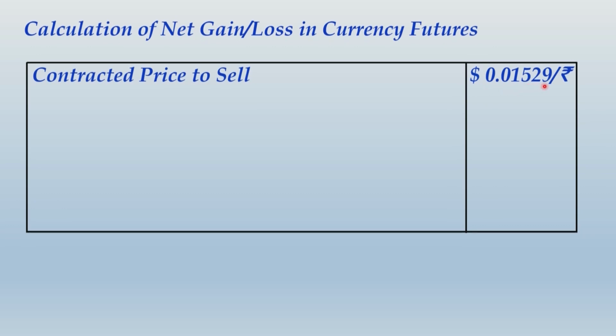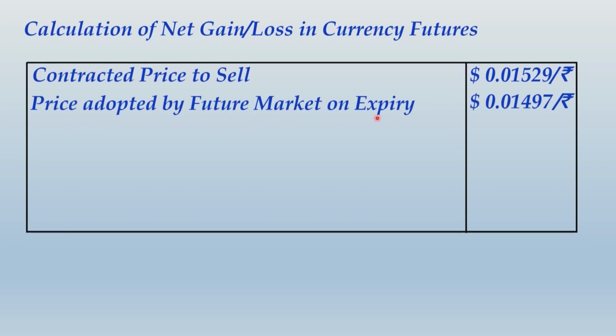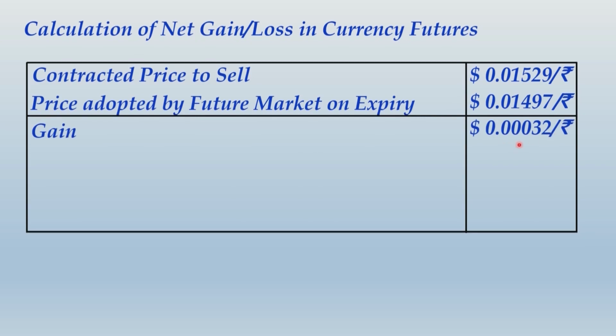$0.01529, and now the price adopted by the futures market on expiry or on settlement is $0.01497 per rupee. Observe, compare these two prices, you would find the price at which we have agreed to sell is higher than the price on settlement. As a result, we have made a gain of $0.00032 per rupee.